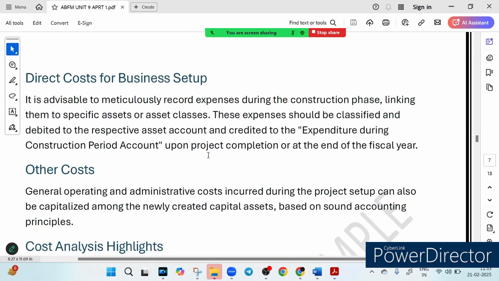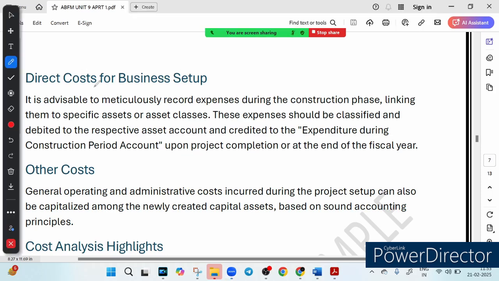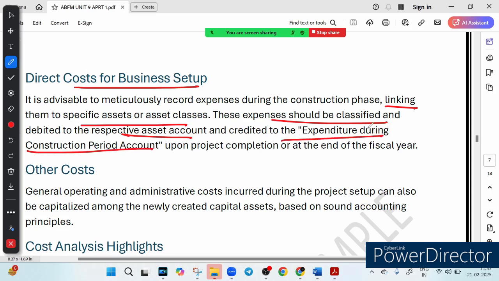Now there we have something called direct cost for business setup. Every rupee spent during installation should be recorded and accounted for. So whatever amount is spent during installation, it should be recorded. Some key financial practices include linking each expense to a specific asset, like a machine or building, whatever expense is there, you should link it to the specific asset. Properly classifying expenses under the respective asset account, and recording construction period expense separately for clarity, right. Think of it like tracking every penny spent while building your dream house.